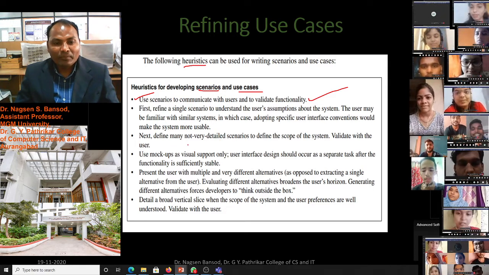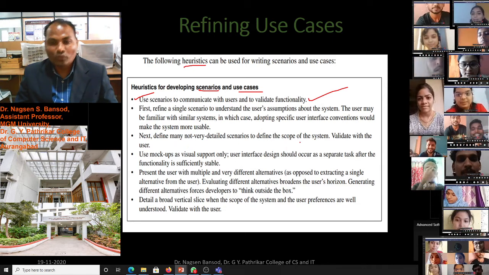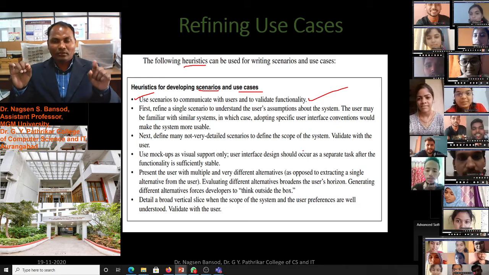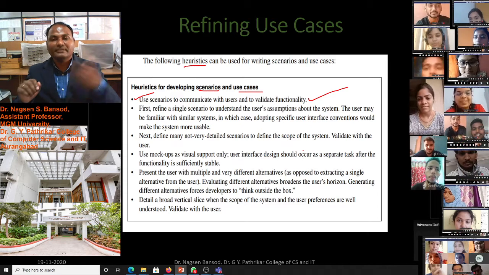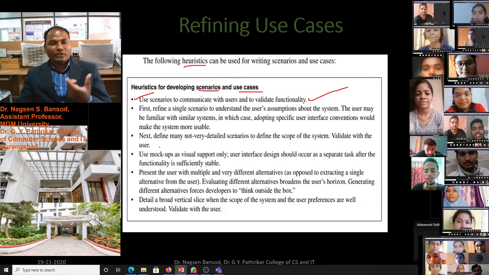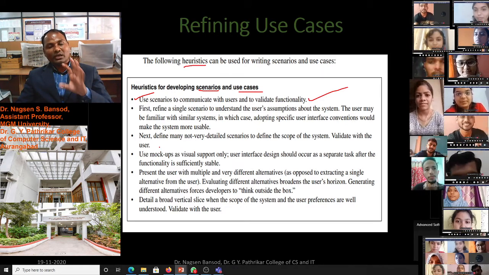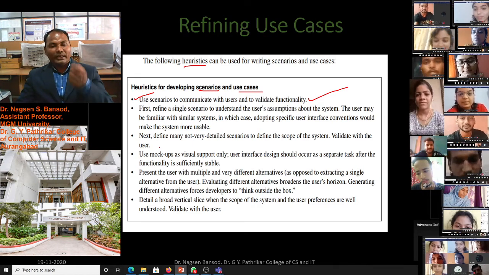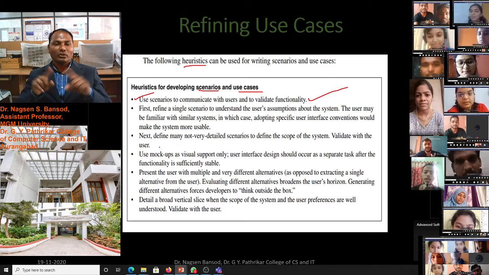Next, define many not very detailed scenarios to define the scope of the system. We should not define in detail or make unnecessary explanations. Validate with the user. The scenario should communicate with the user, and we take feedback from the user on our use cases and our scenarios.